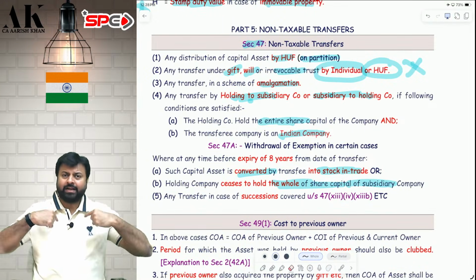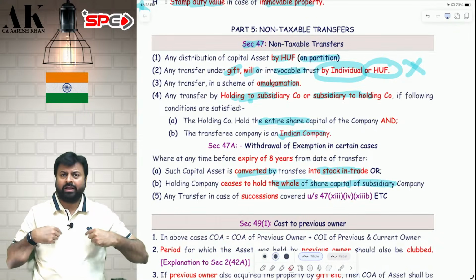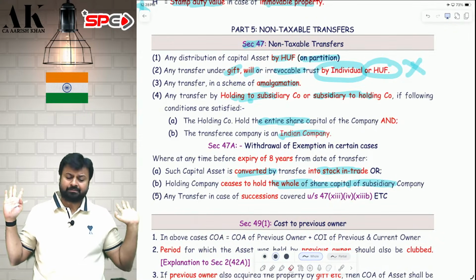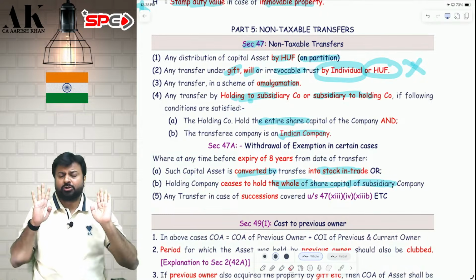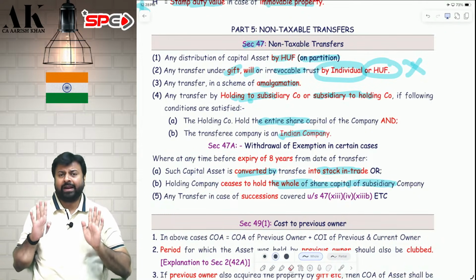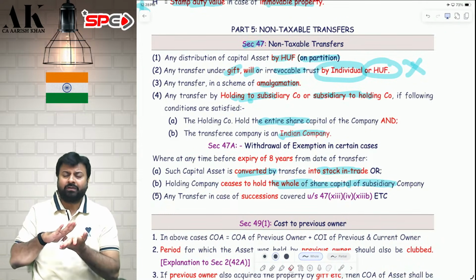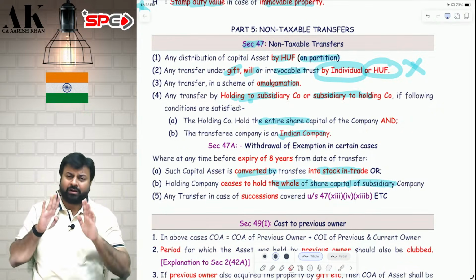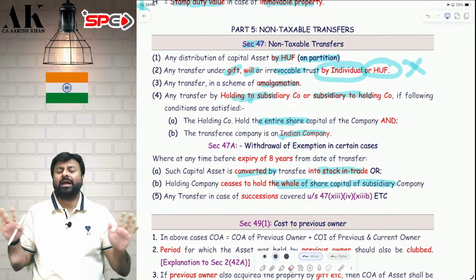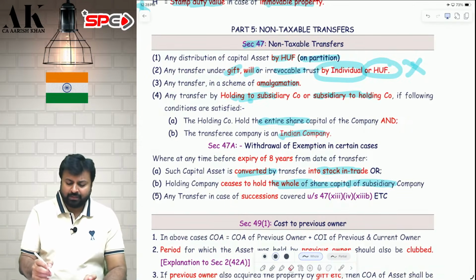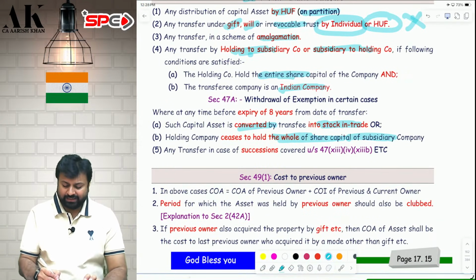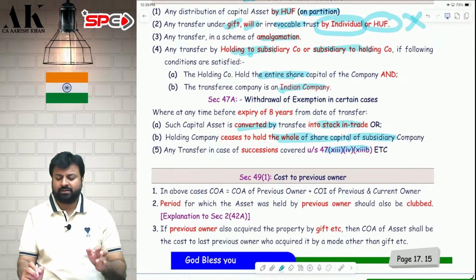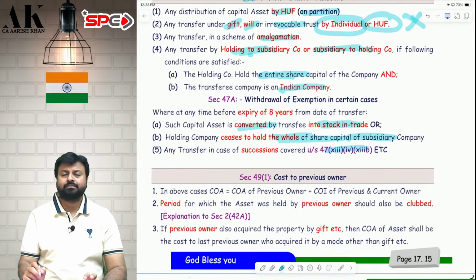Again, I am saying holding sending to a subsidiary, subsidiary sending to holding, the recipient has to be Indian company. And the relationship should be 100%. And for 8 years, they should not convert the capital asset into stock in trade. And for 8 years, they should not cease to be 100%. I hope it is clear. One last point I will say in a while in great detail in succession in 47(13), (14) and 47(13B).